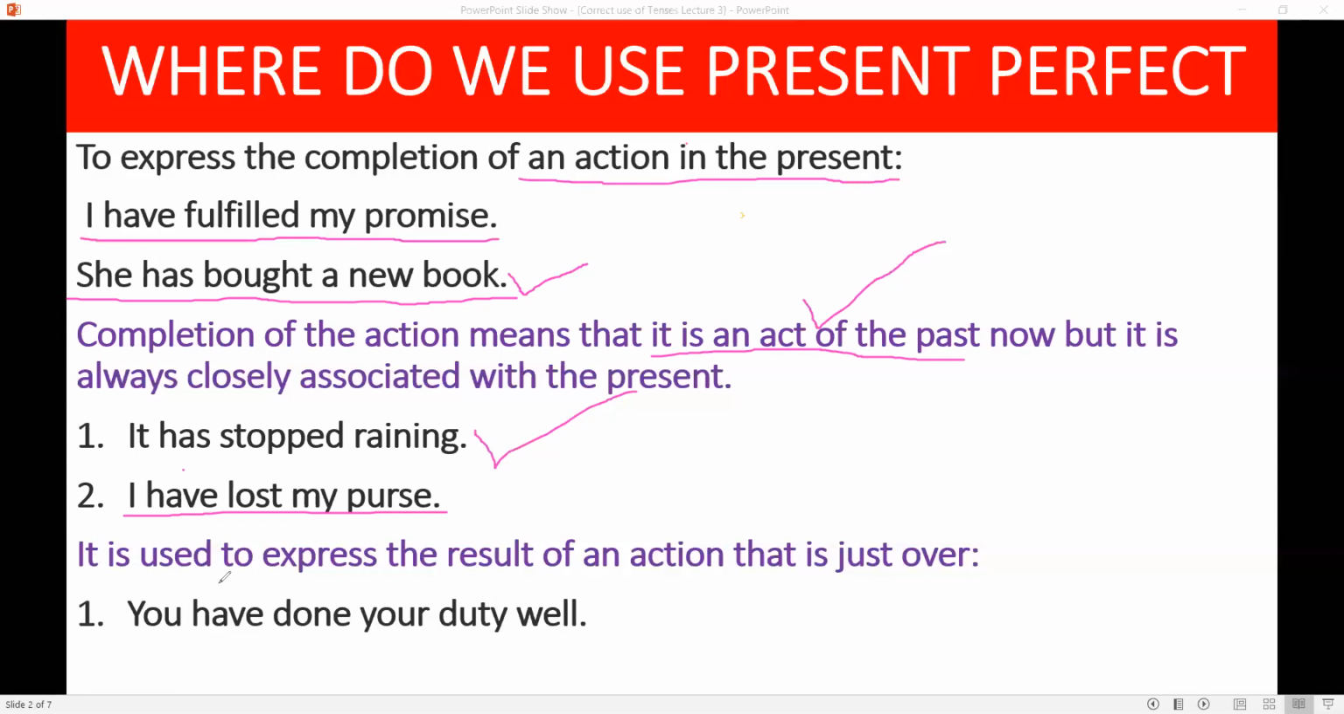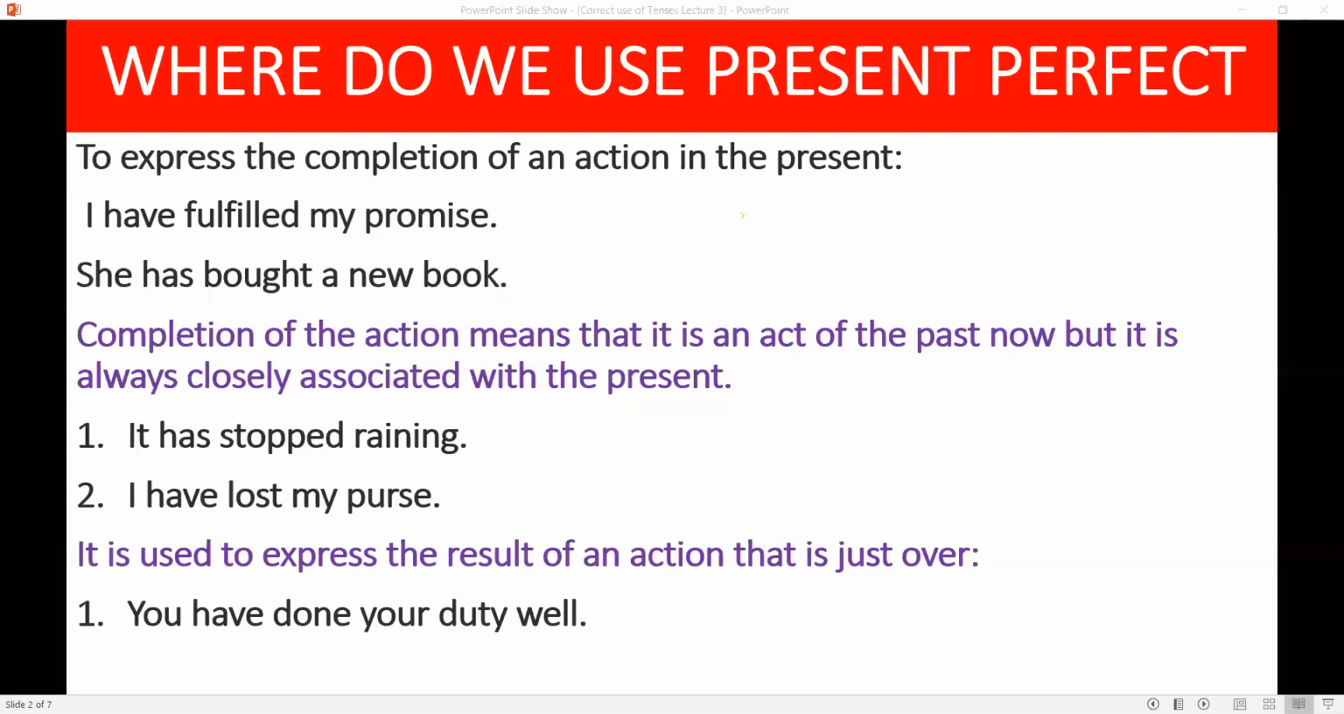This tense is used to express the result of an action that is just over, an action which has been completed just now. You have done your duty well. He has started his duty in the past, but has finished now. We use this tense to show the result of some action which has been completed at present or now.